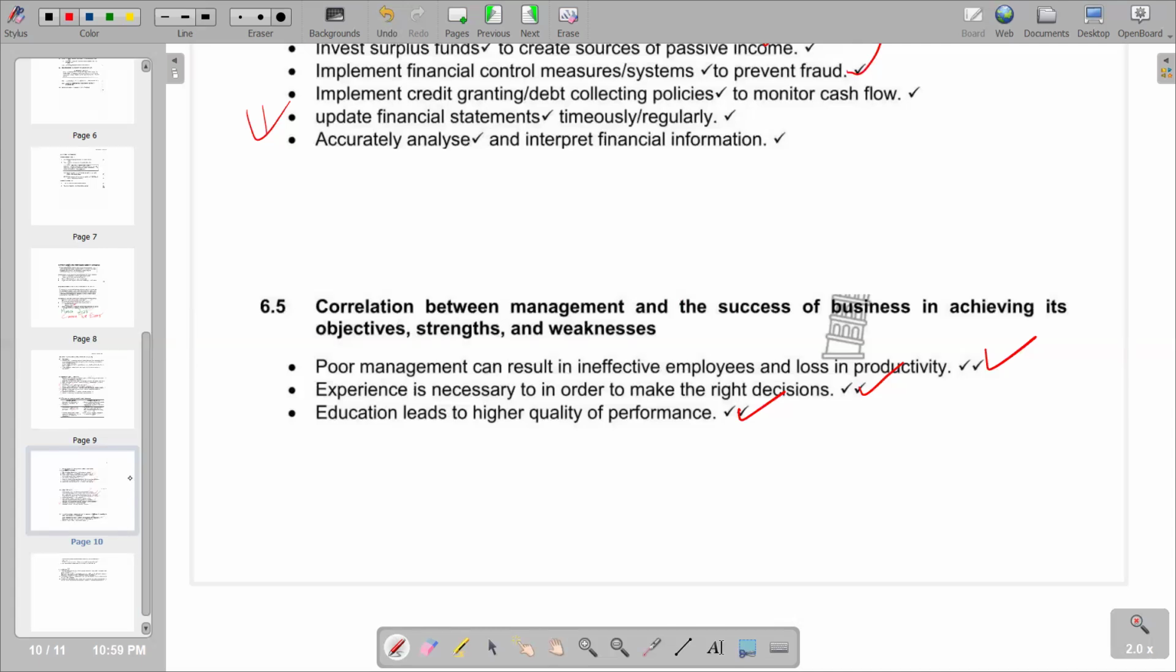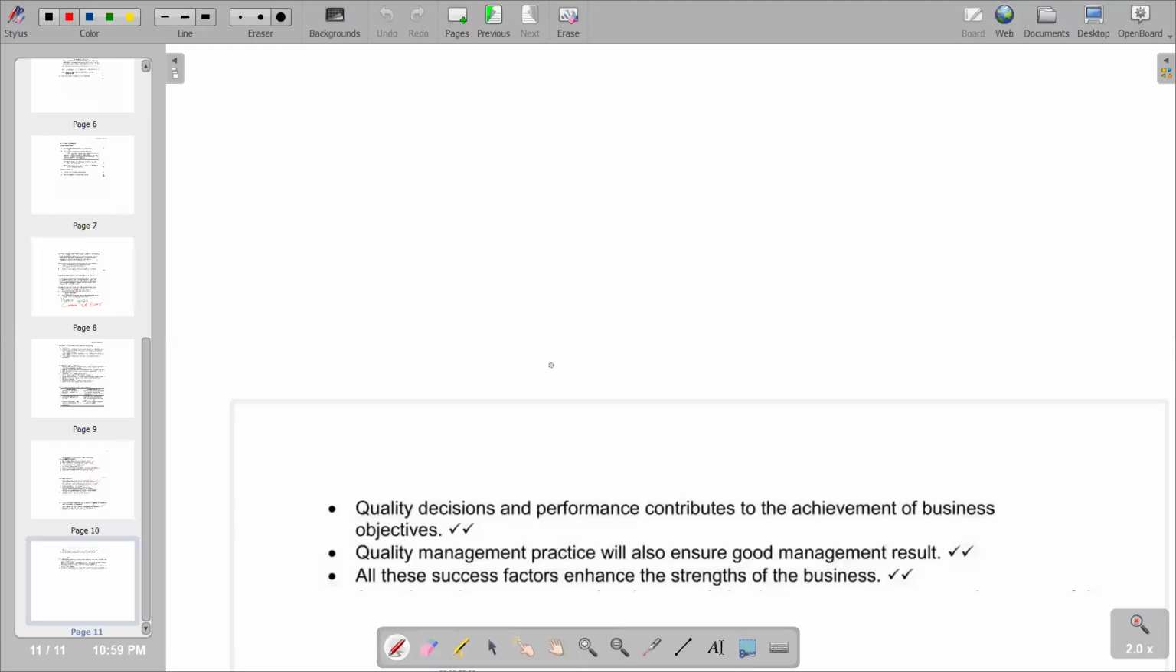Then obviously we want to see other points that we might also include on that part. Remember, this is the additional part. So the next point is that quality decisions and performance contribute to the achievement of business objectives. And then the next point, quality management practice success factors enhance the strength of the business. So basically, that's what we have on the last part, which is the additional part.